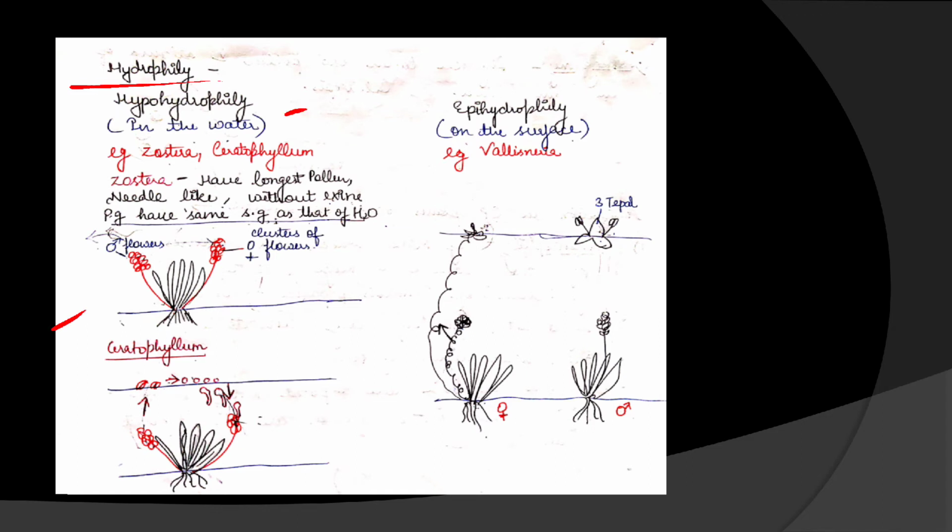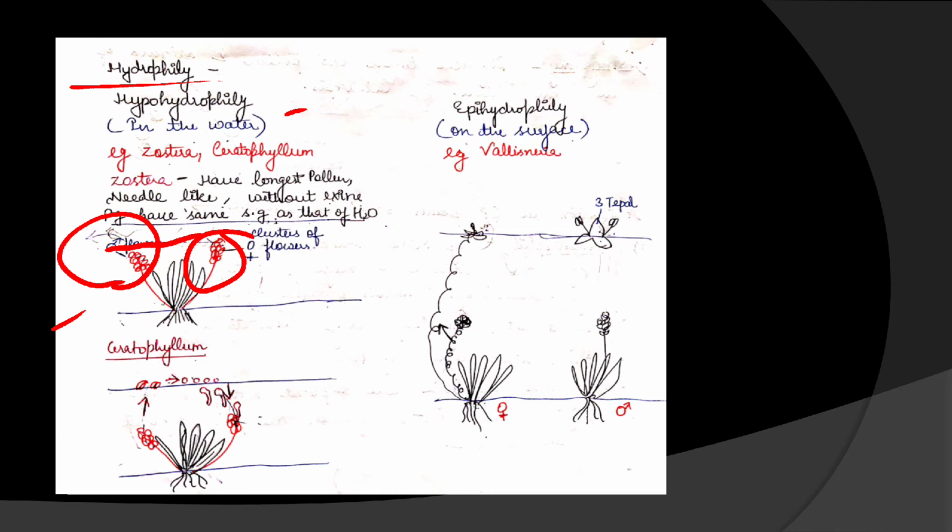These are the male flowers which produce pollen grains, and these pollen grains float in the water because they have the same specific gravity as that of the water, and they float and then they reach the female flower. Now when they touch this flower, they coil around and germinate.